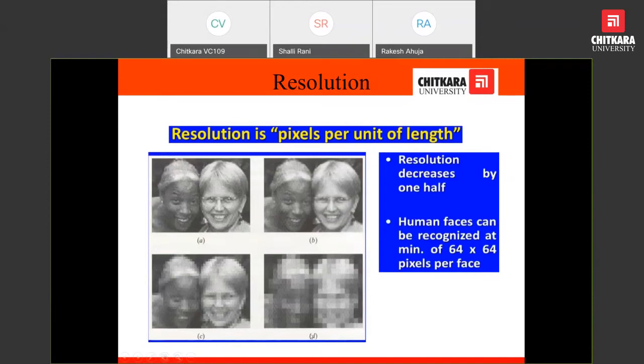Finally, in image D, we would not be able to see the contents of the image. It says that there is a minimum number of pixels required in order to identify the object, in this case a face.